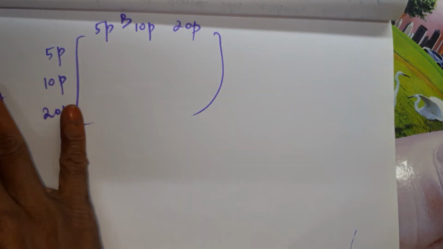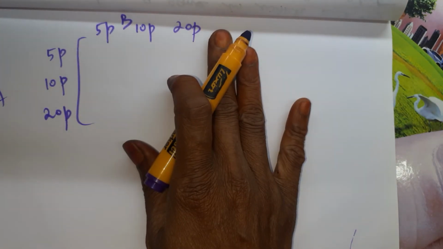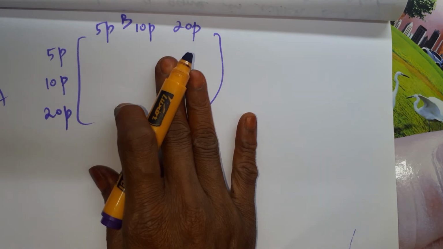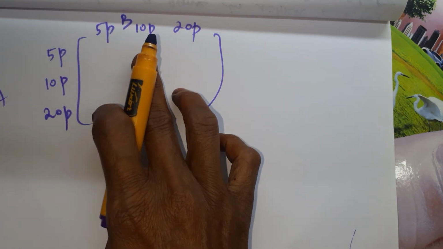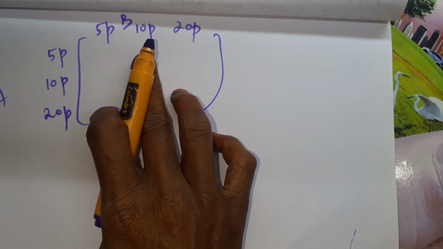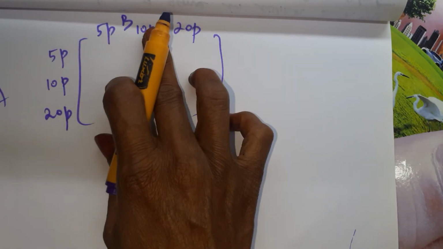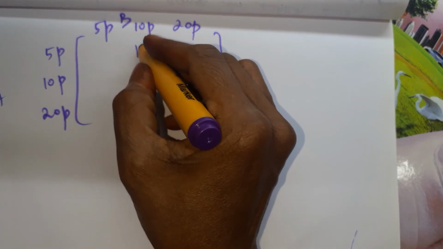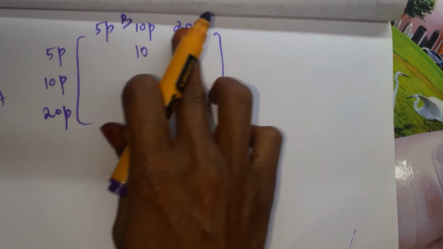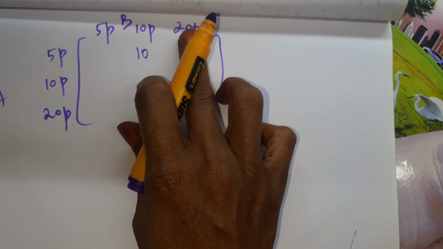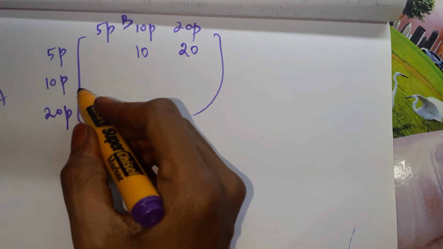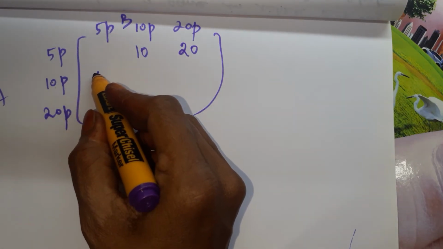Then A. This matrix we are going to focus for player A. So A gets plus and minus is for A's loss. That only we are going to take. So the 10 will be added in A's account. Am I right? If the sum is an odd number, A gets B's coin. So B's coin is 10. Here 10 will come. 5 plus 20 is 25. That is also an odd number. Therefore, B's coin will come for A. 10 plus 5 is 15. So, it is an odd number. So, A will get